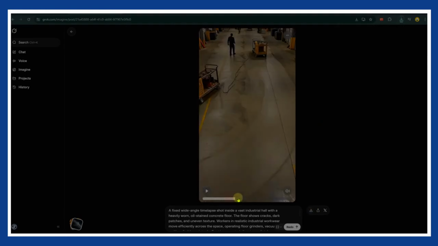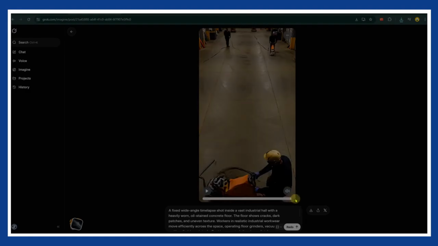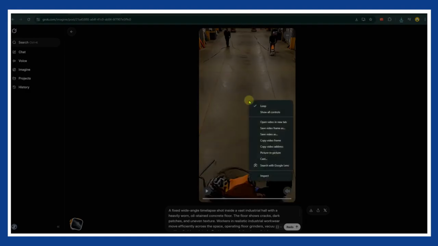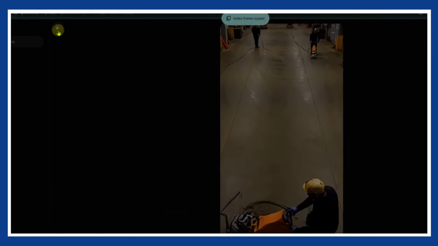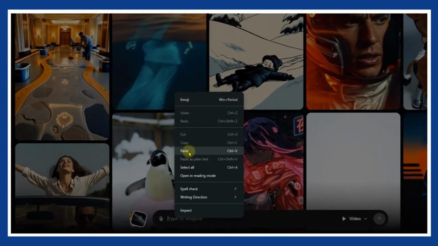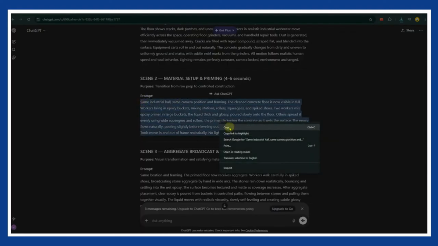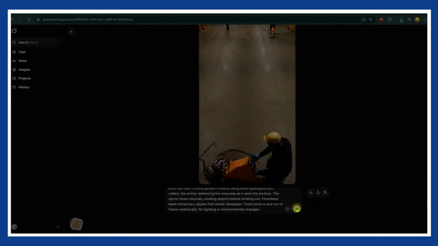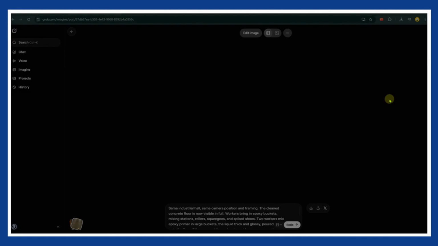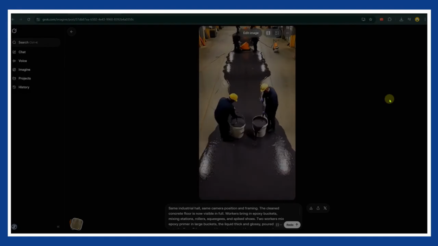To keep perfect continuity, we need to reuse the final frame of each clip. Go to the end of the first video, pause on the last frame, right-click the video, and select Copy Video Frame. Then go back to the Imagine homepage and paste that frame in. You'll see it's now ready to be animated. Go back to ChatGPT, copy the second scene prompt, paste it into Grok, and hit enter. In a few seconds, the second scene animates perfectly from the last frame of the first one. Download it.